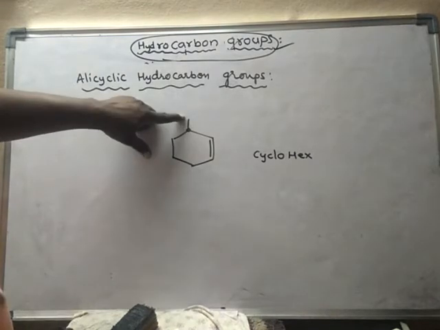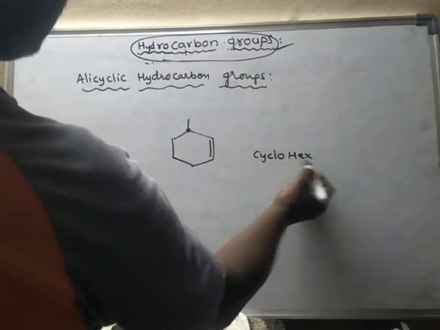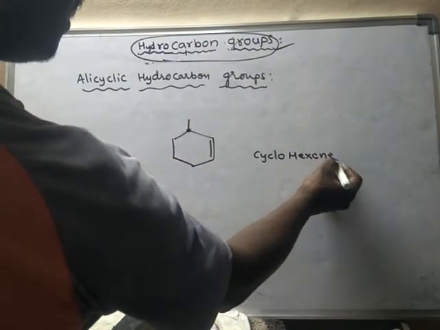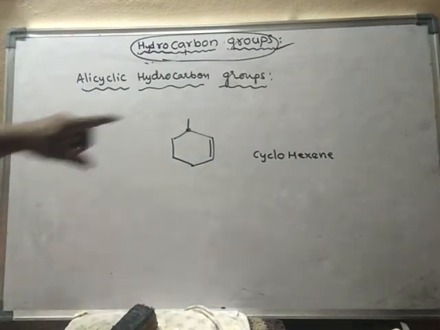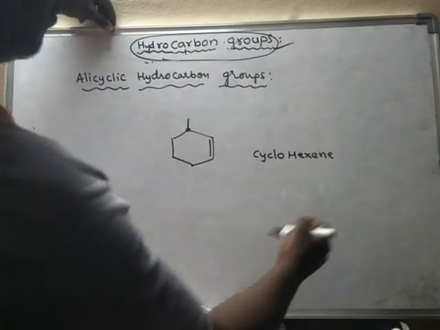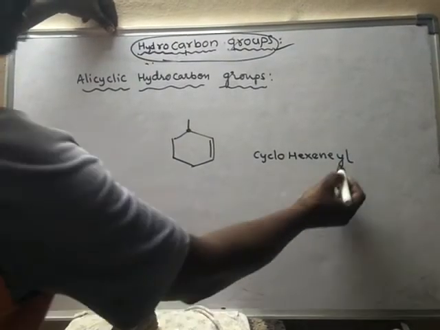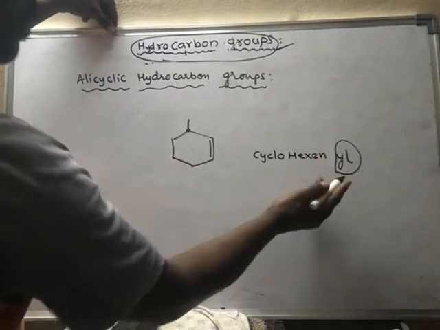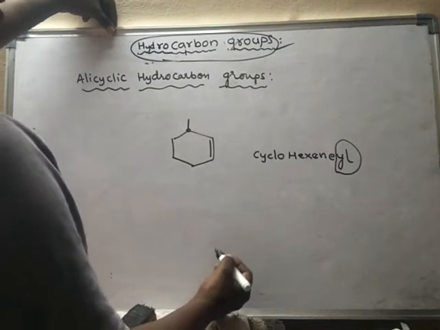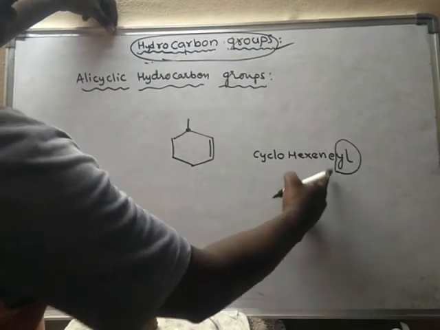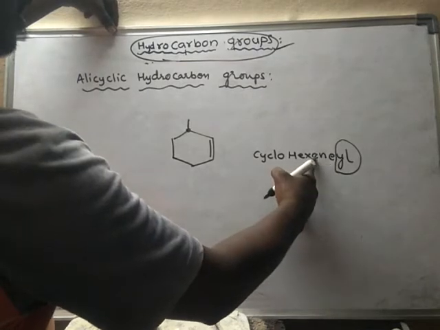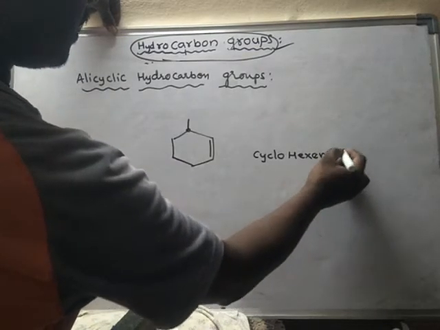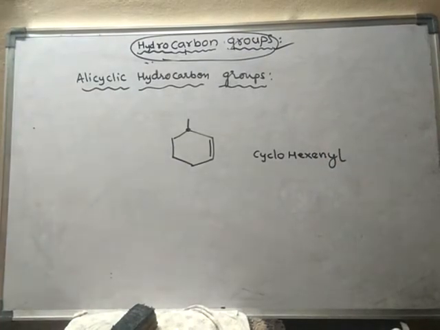Cyclohex, and one hydrogen is lost, so hex, and here there is a double bond, hence ene. And it has lost one hydrogen, so while putting yl, if there is an e, remove that e. So here remove this e and put yl: hexenyl, cyclohexenyl.